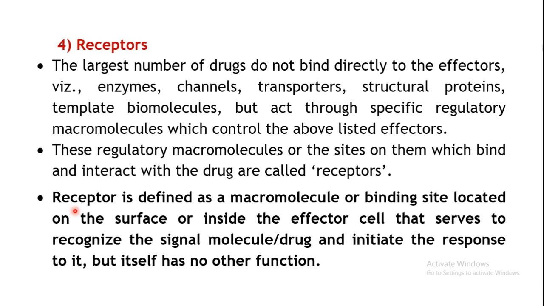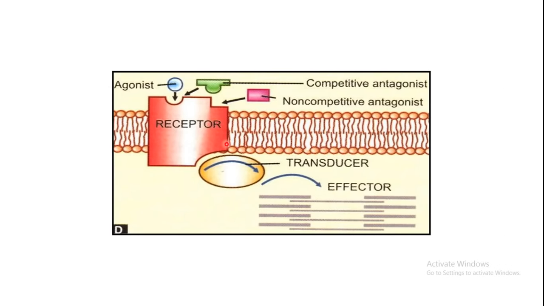Okay. Some substance, maybe your drug, should come and bind to this receptor. It should carry some signal, and it will bind to that receptor. When it is stimulated or inhibited, it will set off some signaling pathways which will ultimately be responsible for the action. Okay, so basically this is an example of a protein which is present in the membrane. Say for example, this is your effector cell onto which this receptor is present. So a particular substance will come and bind to this receptor.